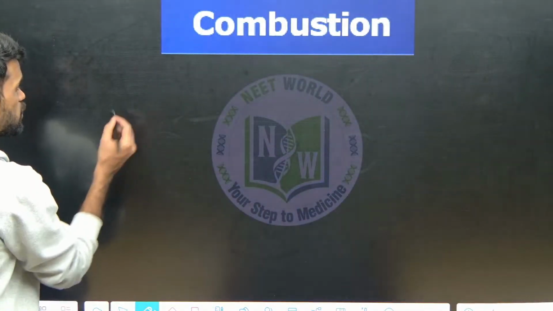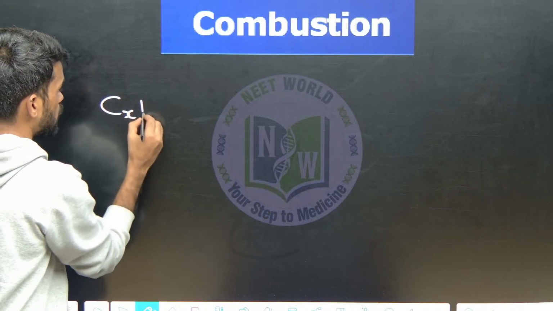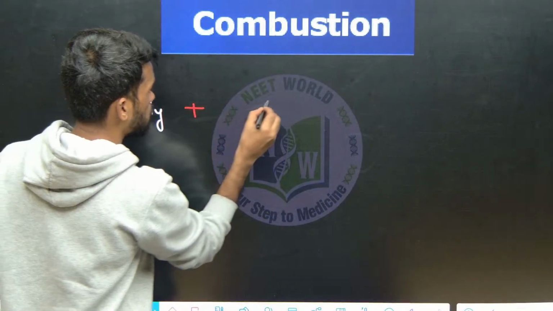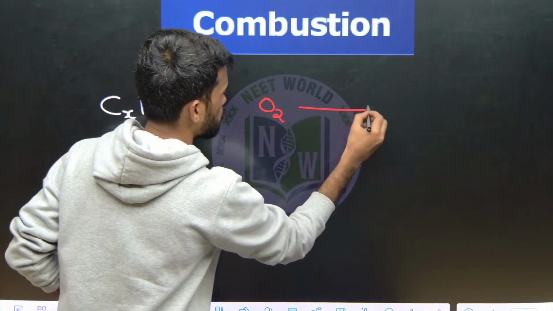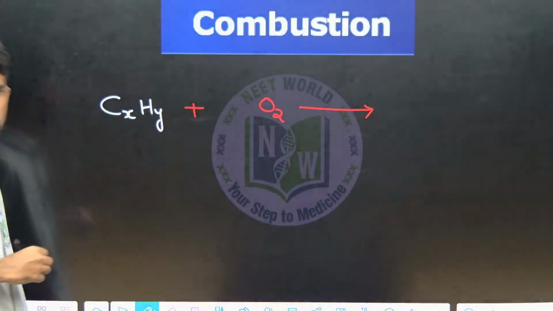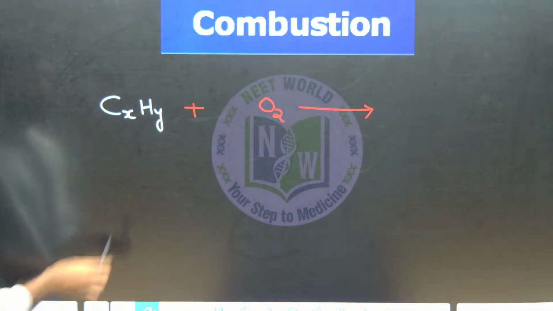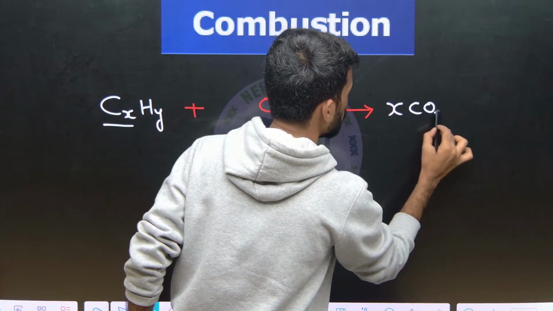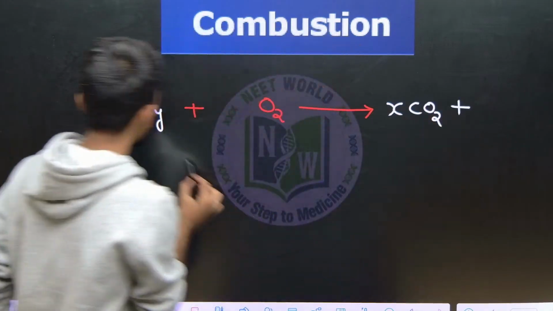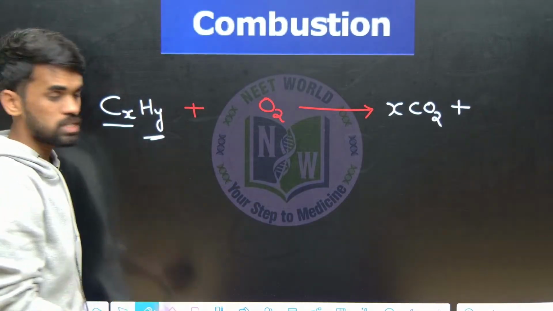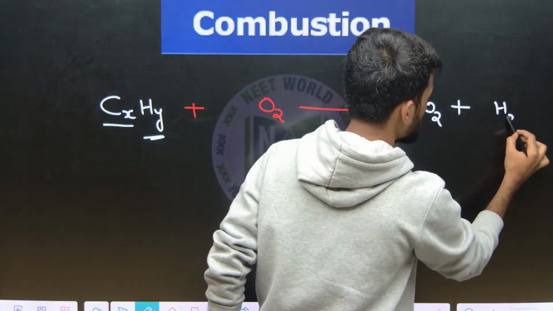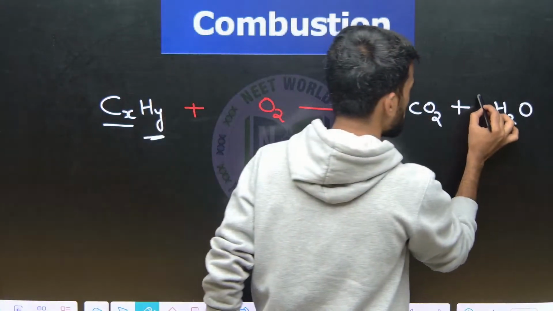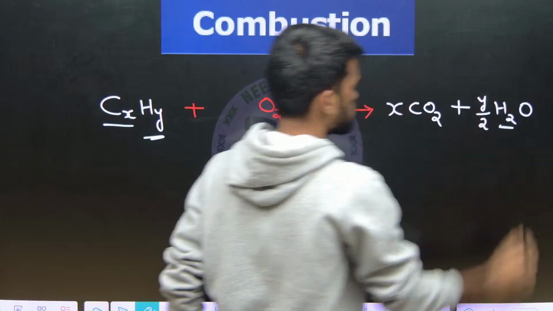Now the combustion reaction. Let us consider a hydrocarbon having the formula CxHy. Upon complete combustion, which means oxygen will be in excess quantity here, how many carbons are there? x carbon atoms, so it will give xCO2. Plus, how many hydrogens are there? y hydrogens are there, but here I am writing H2O. It means 2 hydrogen atoms in one molecule, so you can take y by 2 H2O molecules.